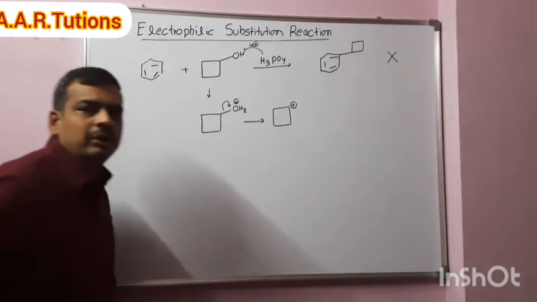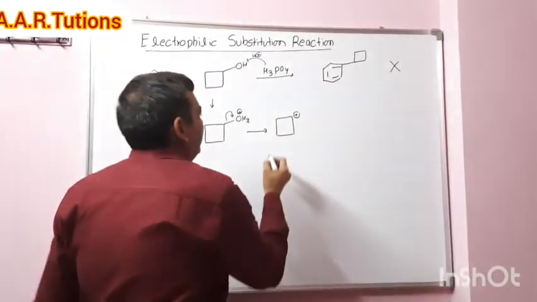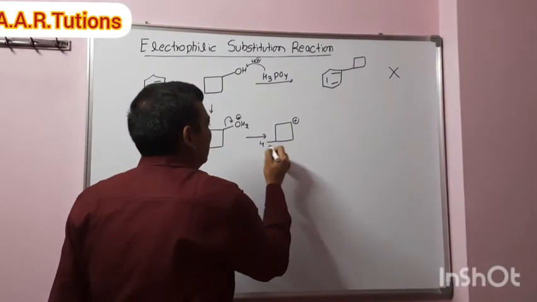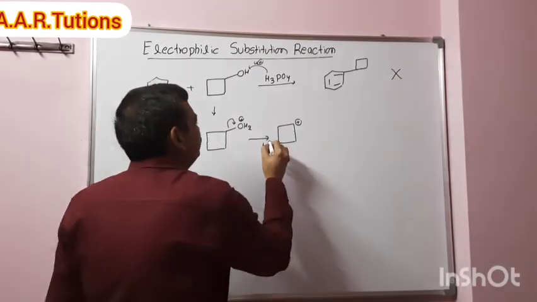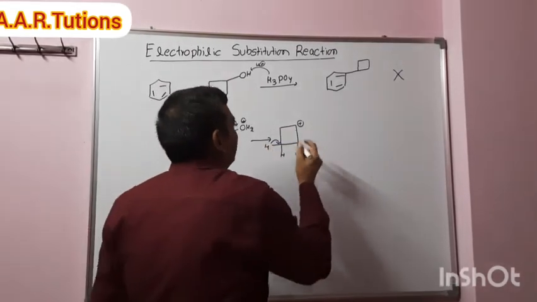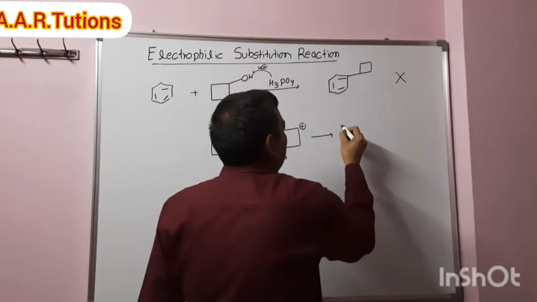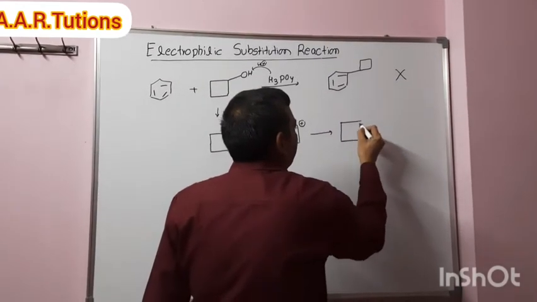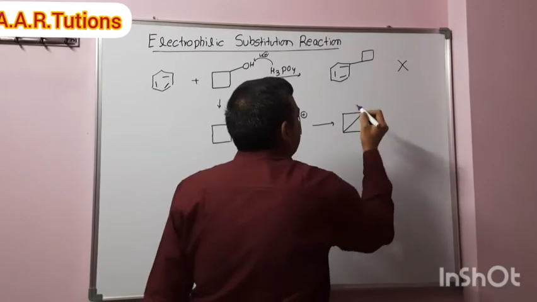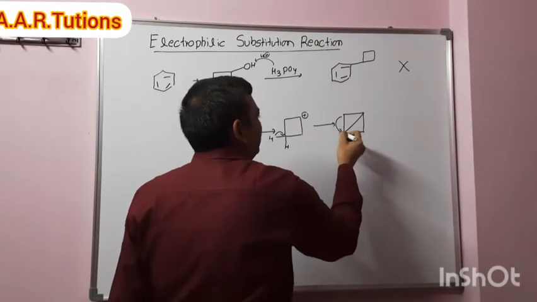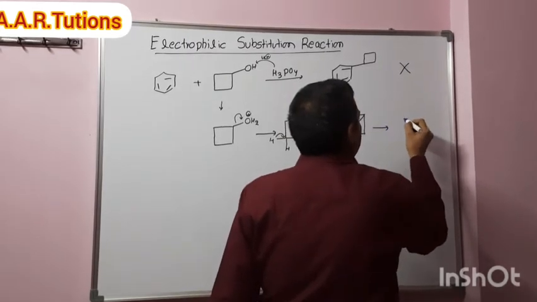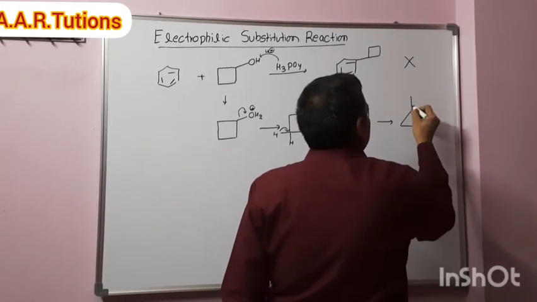This will form. After that, what is happening here is that this is a highly strained molecule. In presence of the conjugate base, we will get a compound like this. After that, in acidic medium, this will open like this to give cyclopropyl CH2 plus.